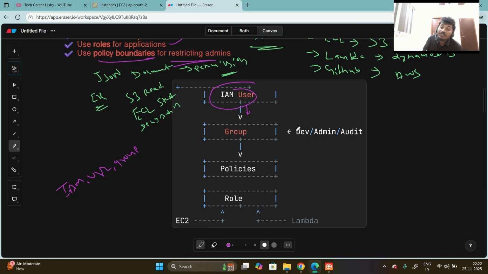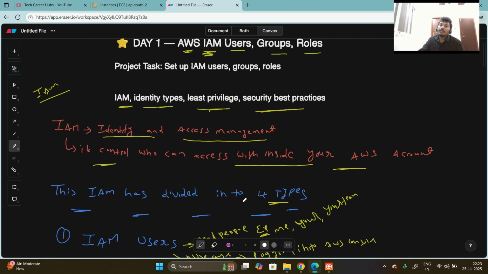We'll create three groups: dev team, admin team, and auditors team. Then we'll attach the policies, then assign the roles, for the EC2 instance or Lambda. We'll discuss this project end to end now.